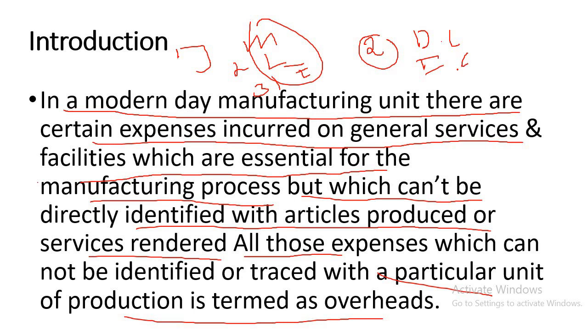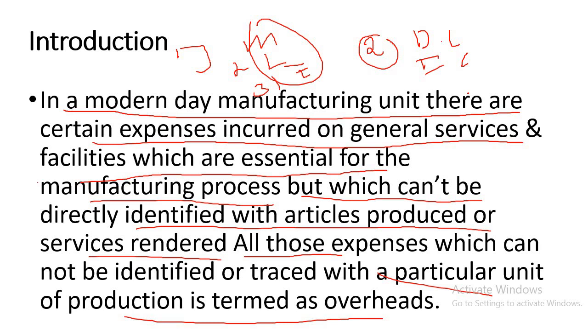Direct materials and direct wages are called prime cost. So direct costs are shown under the head of prime cost, and all indirect costs are called overhead. Indirect costs mean indirect labor, indirect expenses and indirect materials.